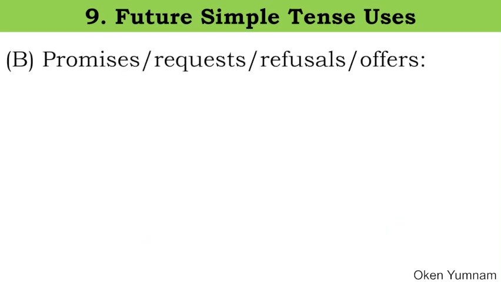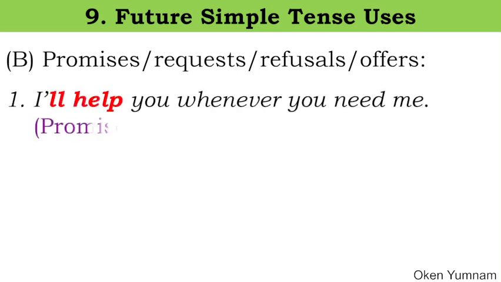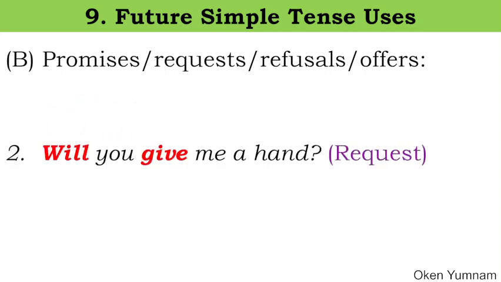Now come to the second use. We use it for promises, requests, refusals, as well as offers. Let's see examples. I'll help you whenever you need me. This is a promise, so I'll help you. Will you give me a hand? It's a request.